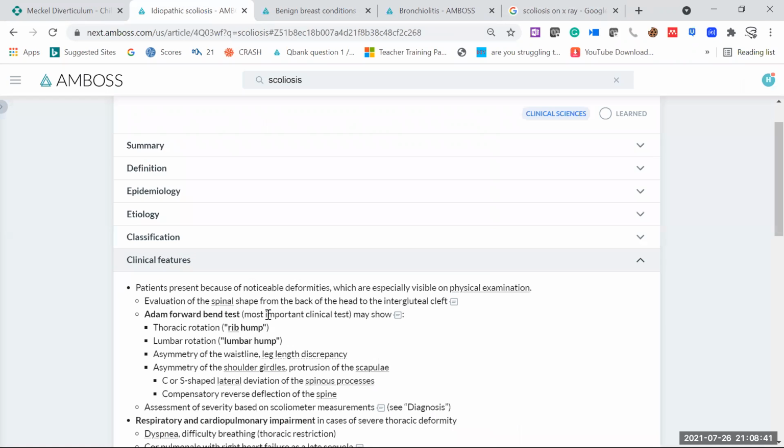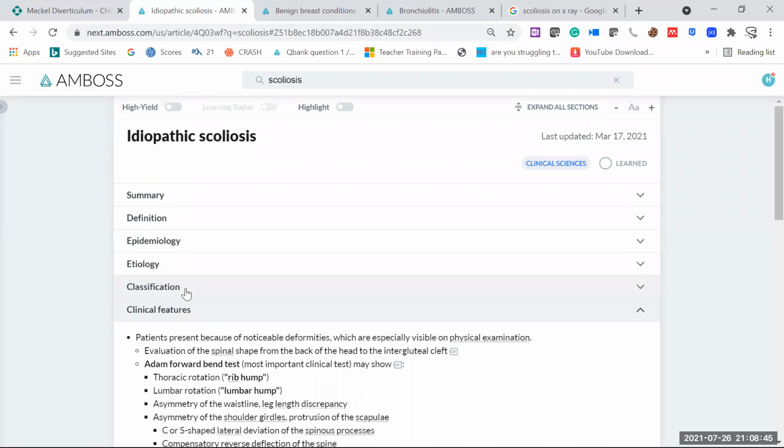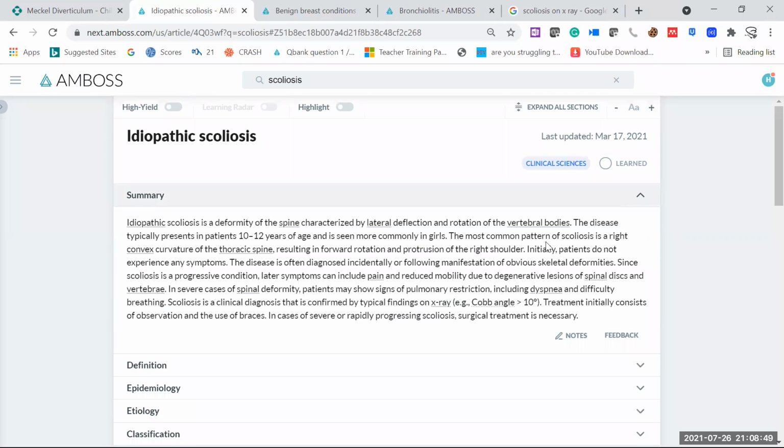Okay, so if you just go back and complete this one. Here it says the most common pattern, again, but you will not find it as a hard and fast rule: right convex curvature of the thoracic spine resulting in forward rotation. We have done this one. Initially, patients do not experience any symptoms. The disease is often diagnosed incidentally or following manifestation of obvious skeletal deformities. Since scoliosis is a progressive condition, later symptoms can include pain.